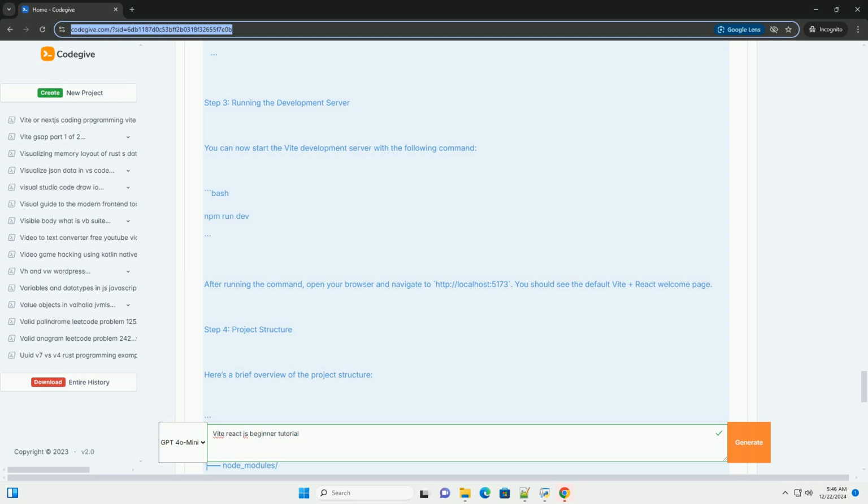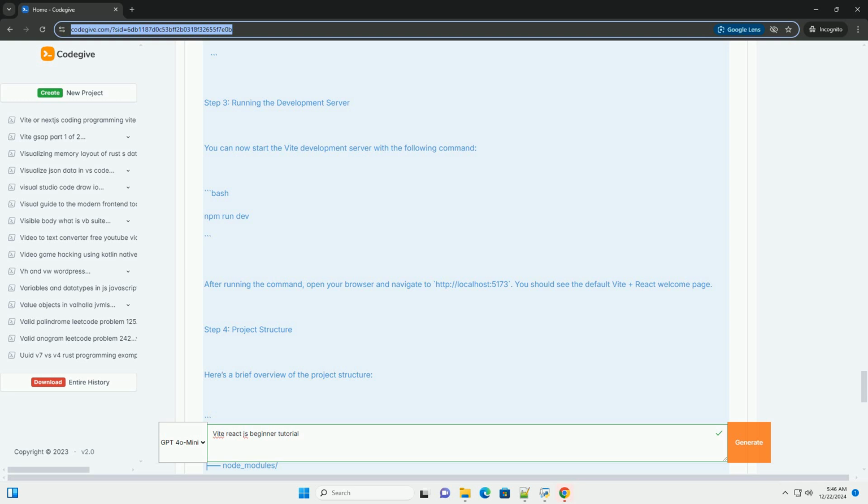Step 1, Prerequisites. Before you begin, make sure you have the following installed: Node.js, version 12 or later. npm comes with Node.js. You can check if you have them installed by running bash: node -v, npm -v.